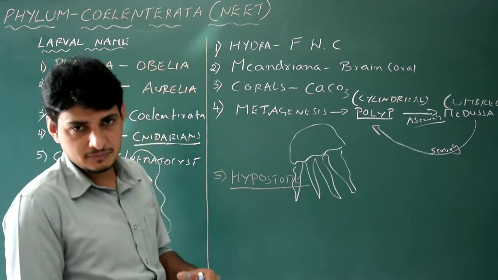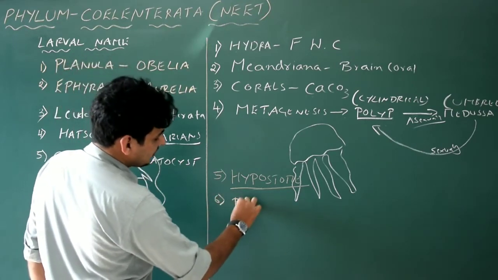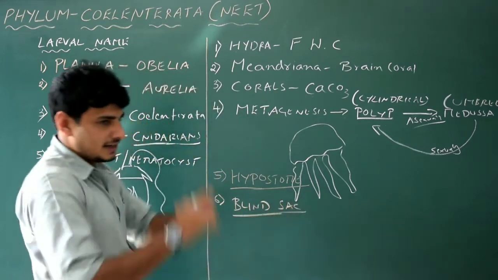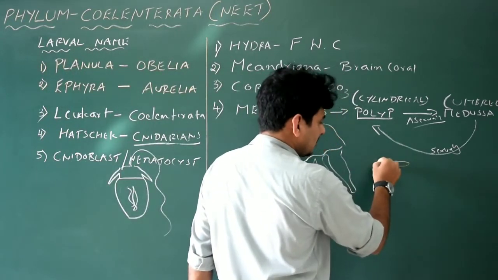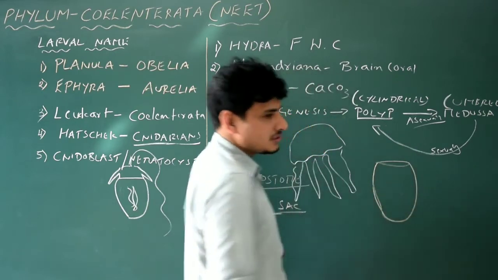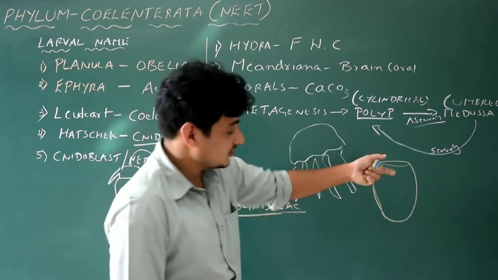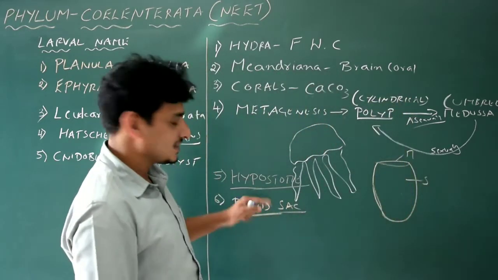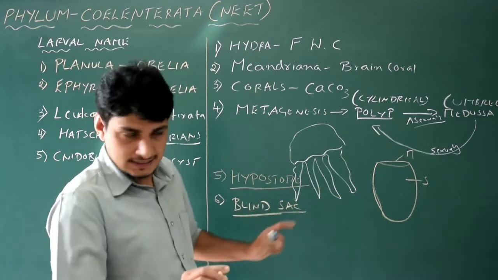Digestion, extracellular and intracellular. So that is easy actually. And the important point is they exhibit this mode of digestion that is blind sac. The pattern of the entire digestive system is blind sac. What is blind sac? A single opening, that is nothing but the hypostome, the mouth, and a big cavity that serves as the stomach actually, not mouth. So this is mouth, this is stomach. Done. So blind sac. Got it? So blind sac mode of digestion. Easy? Okay, we'll erase it now.